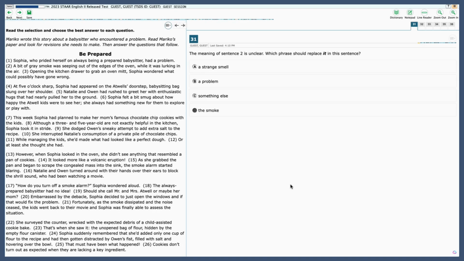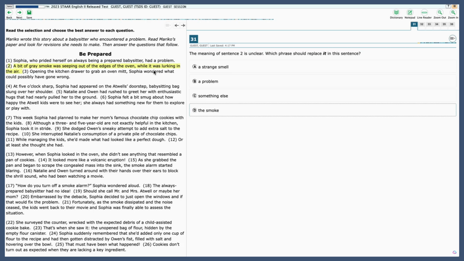All right, let's start with 31. The meaning of sentence 2 is unclear. Which phrase should replace it in this sentence? So let's look back at 2. A bit of gray smoke was seeping out of the edges of the oven while it was lurking in the air. So we're trying to see if one of these phrases would best clarify it.